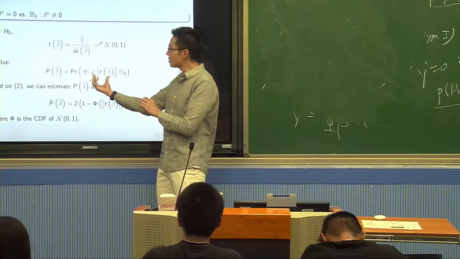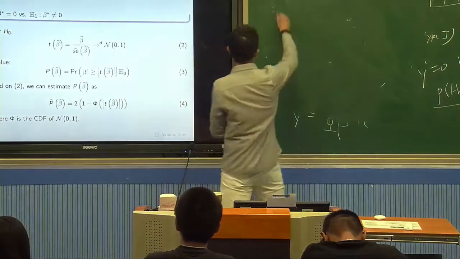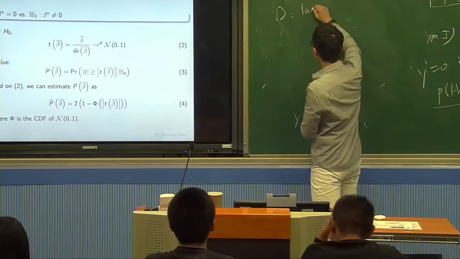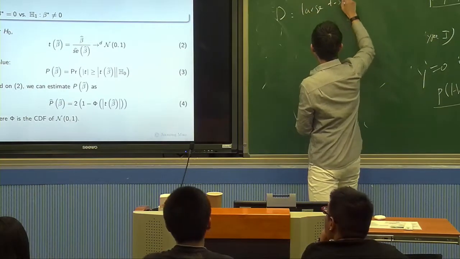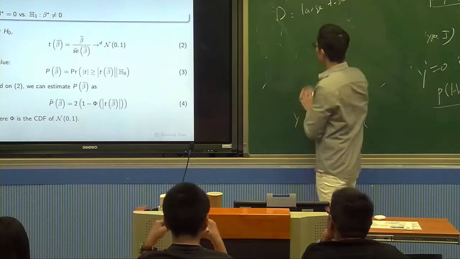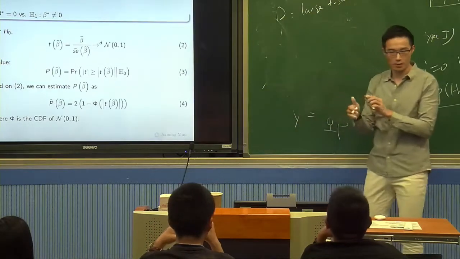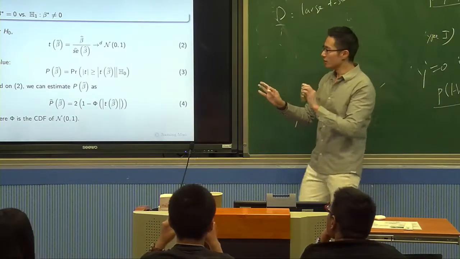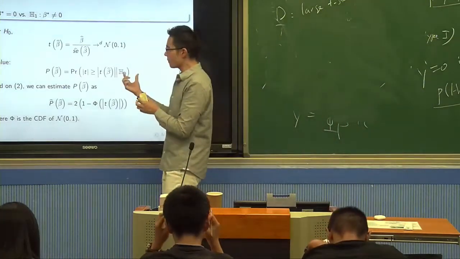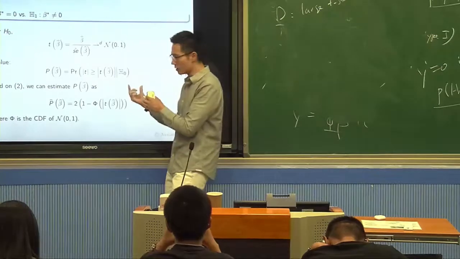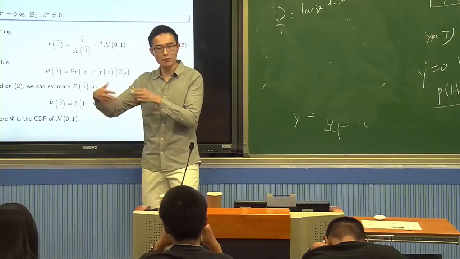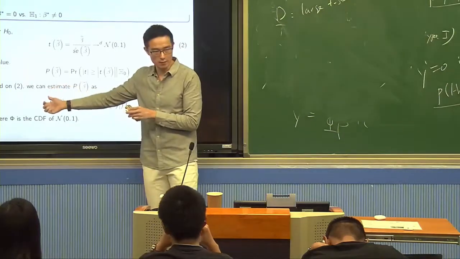Let me use D. D means large t statistic. Well, actually, because t statistic is computed on the data, you can think about D as basically the data. So the idea is, if the null hypothesis is true, what is the probability that I see my current data? That is the meaning of p-value.